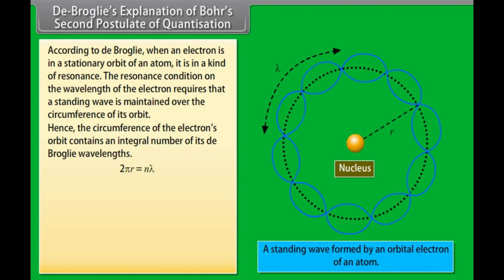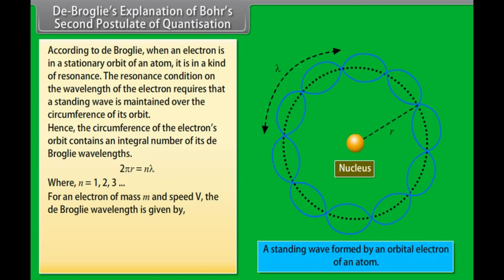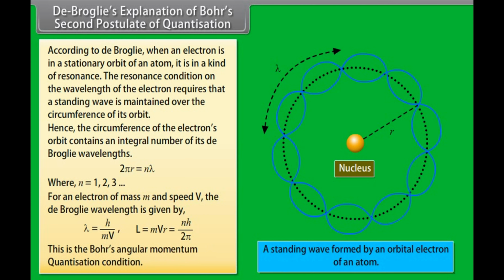2πr equals n lambda, where n is equal to 1, 2, 3, and so on. For an electron of mass m and speed v, the de Broglie wavelength is given by h upon mv. This may be written as mvr equals nh upon 2π. This is the Bohr angular momentum quantization condition.